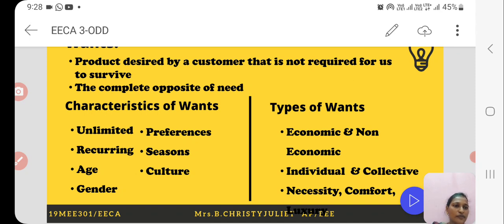So these I cannot pay or I don't need to pay, but they are needed and sometimes it is available in abundance and hence I want for it.